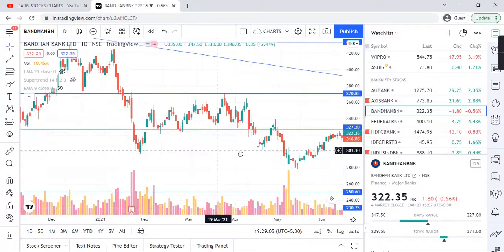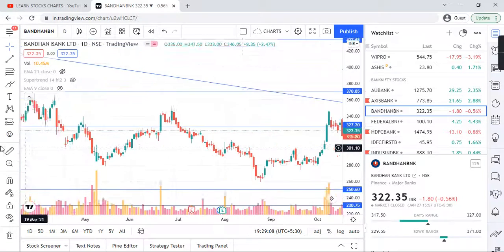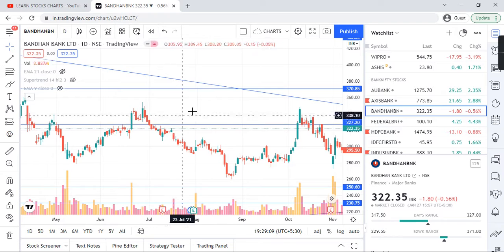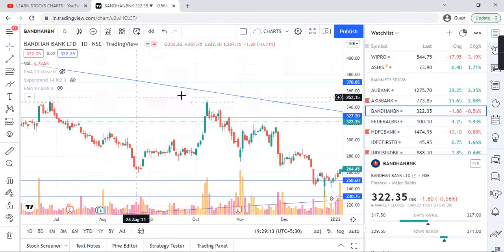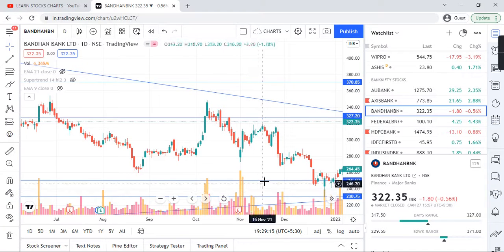In between there are minor resistances, but this one is the major resistance. So guys, once it breaks this 327, the upside movement is 370.